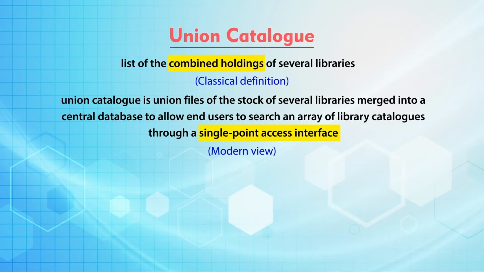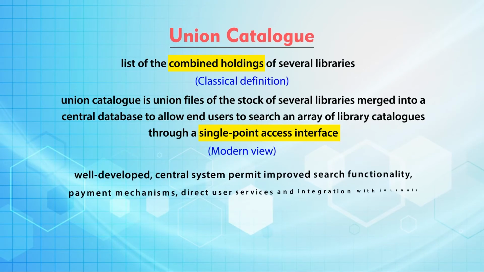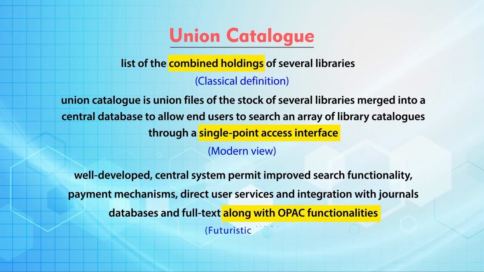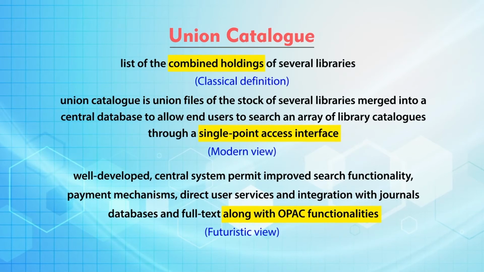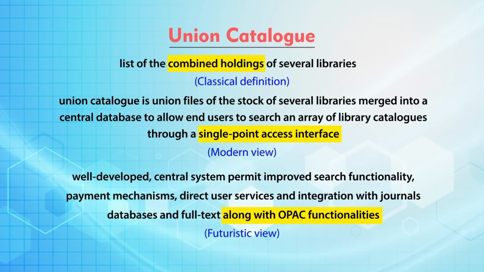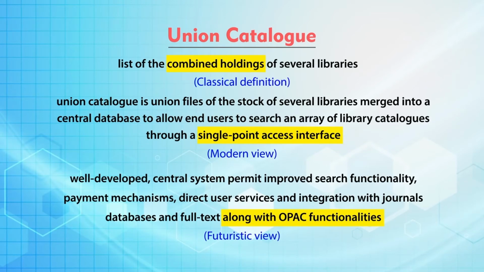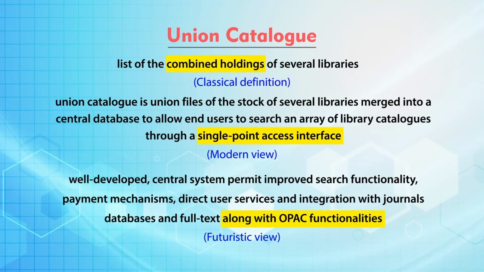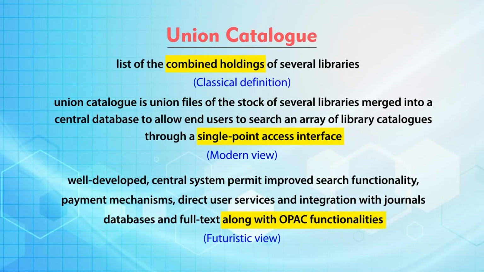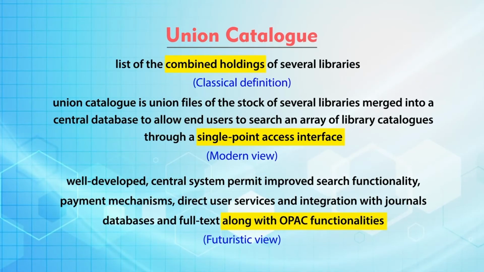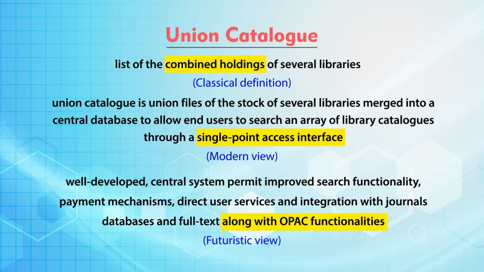But if you look at the futuristic view of union catalog, the single point access interface is a welcome move, but that interface must provide different kinds of other integration like journal databases, full text search, along with different OPAC functionalities, real time item level status, then ILS based authentication, and other OPAC functionalities that people can perform inside a library OPAC, they should be able to perform inside the union catalog by utilizing their own credentials in a given library management system.